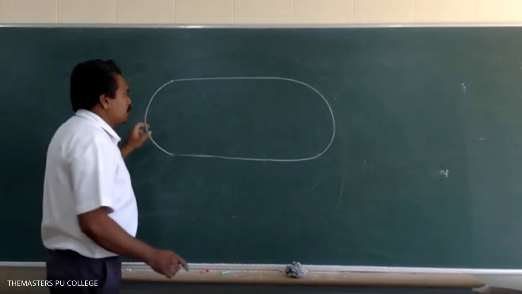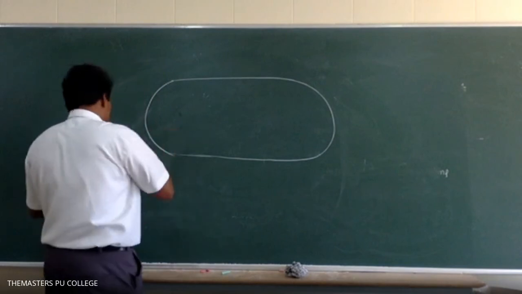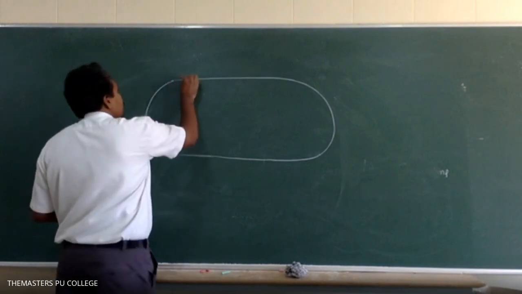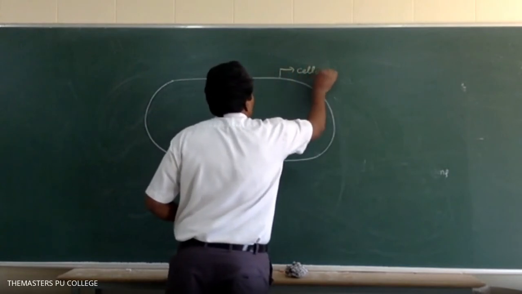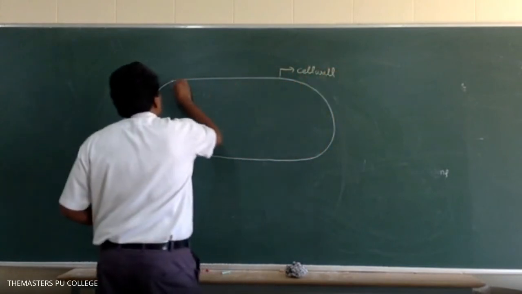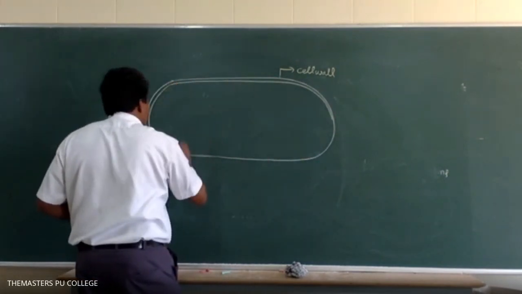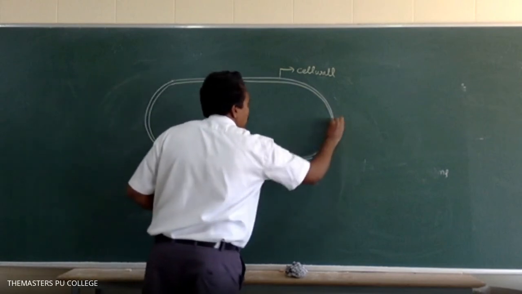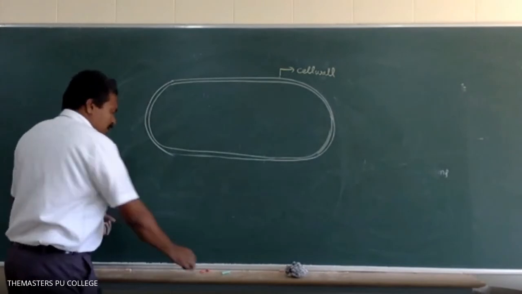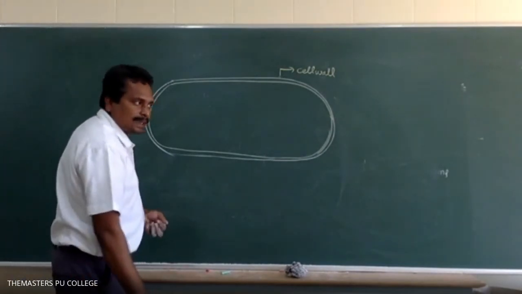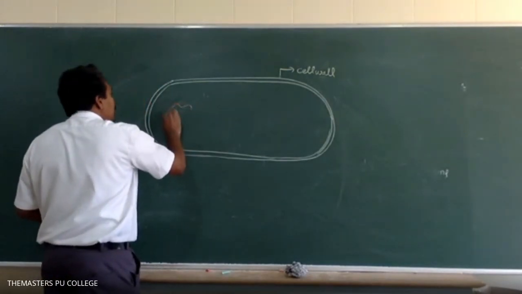So in bacteria, the prokaryotic cell, the outermost layer is the cell wall. The next layer is the cell membrane. The genetic material, is it naked or surrounded by a nuclear membrane?